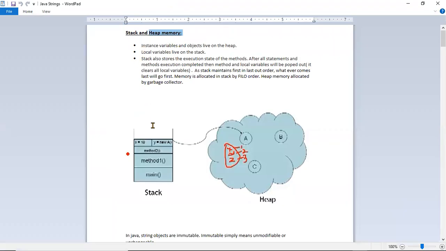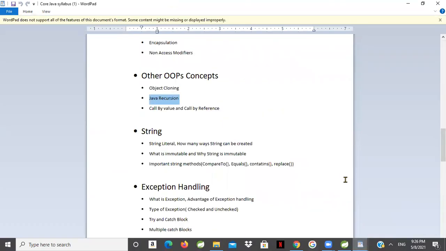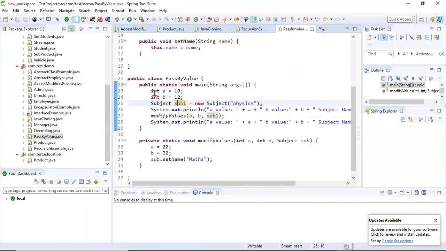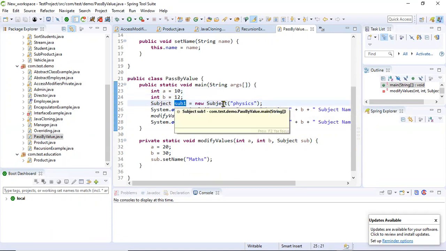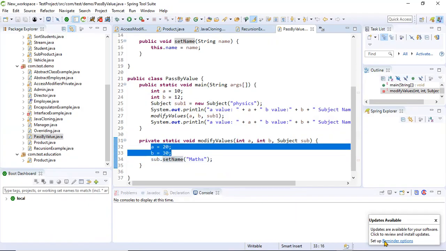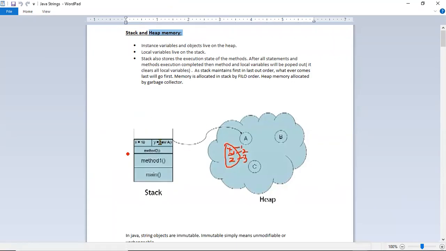So that's what it says. Local variables and method execution state. Method execution state means, when we are running the program, there will be a method execution state, like int a value is 10 and b value is 12. Subject one is assigned some value, whatever the variables are assigned. So here a equal b, a equal 20, b equal 30. These are method execution state, also stored in stack memory. So there are two types of memory, stack and heap. Heap stores the objects, and stack has local variables as well as method execution state. So that is the difference between these two.